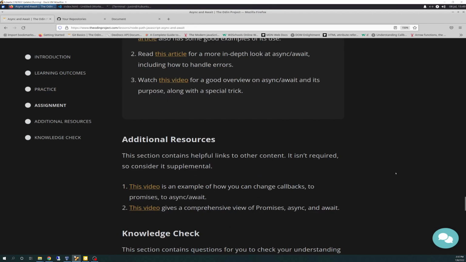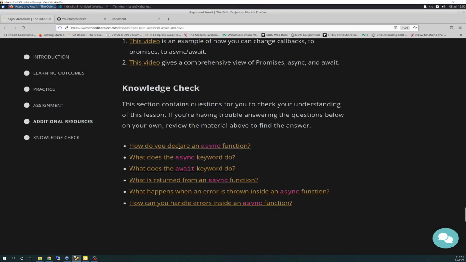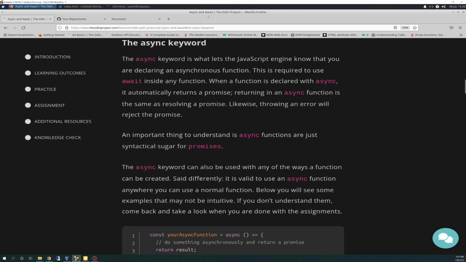So with that said, let's go over the knowledge check here. How do you declare an async function? So it takes you up here to the definition. The async keyword is what lets the JavaScript engine know that you're declaring an asynchronous function. This is required to use the await inside any function. When a function is declared with async, it automatically returns a promise. Returning in an async function is the same as resolving a promise. Likewise, throwing an error will reject the promise.